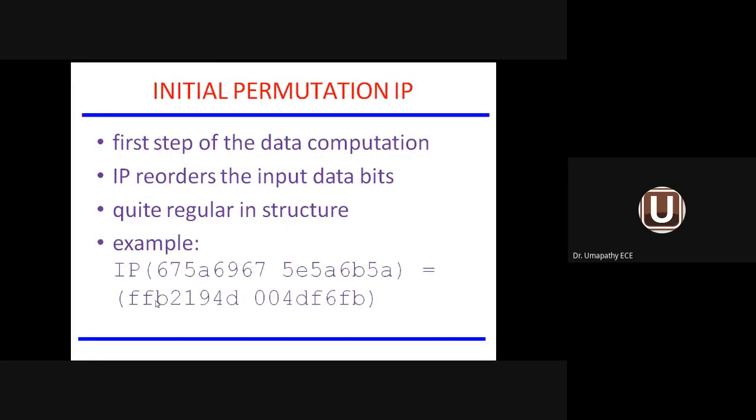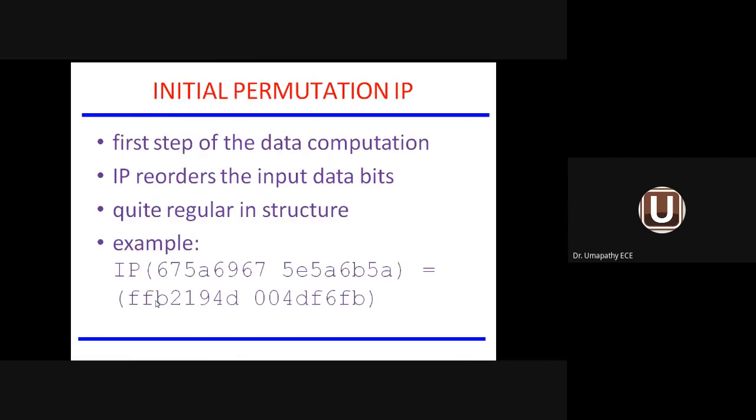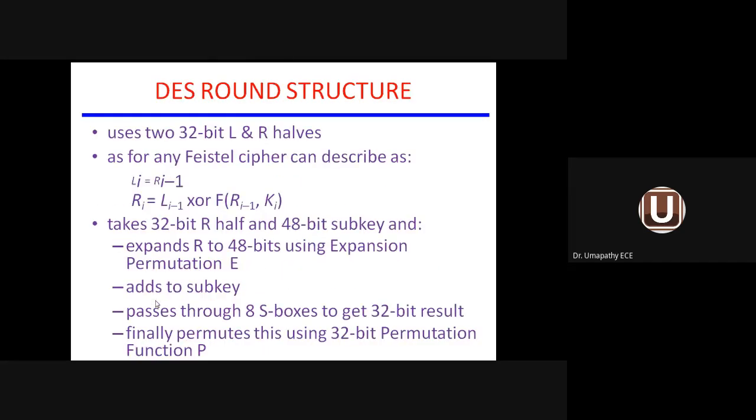So what is meant by that? Initial permutation. Now we are going to see the DES algorithm in detail, DES round structure in detail. So initial permutation means IP. IP means it reorders the input data bits, quite regular in structure. The first step in the field of data computation. Data computation means both encryption and decryption put together. So the initial step in the field of encryption is initial permutation, which is called IP.